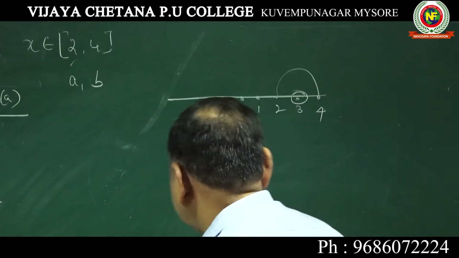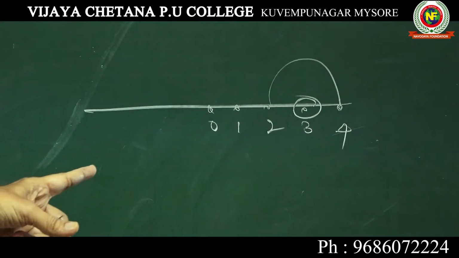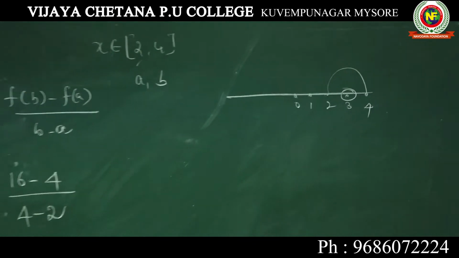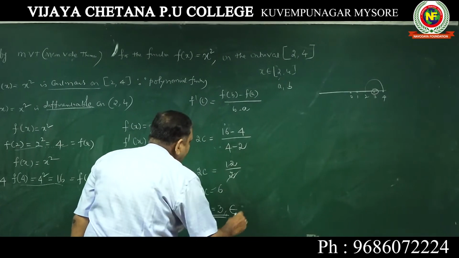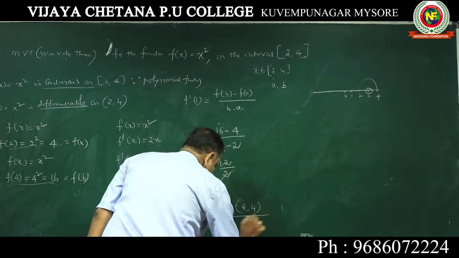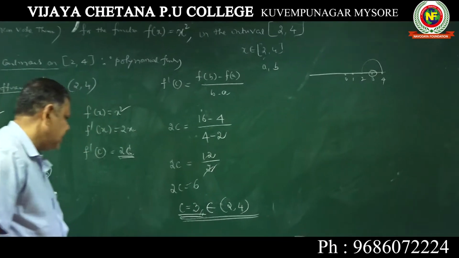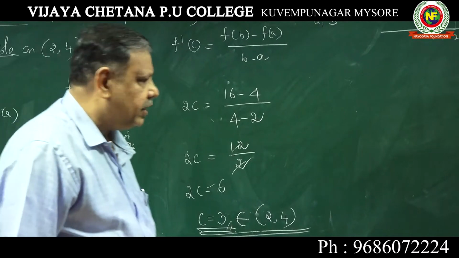Between the interval 2 and 4 you get that 3. You can write it, but this is very important: it belongs to the open interval, not the closed interval. C is equal to 3 belongs to this particular interval 2, 4.